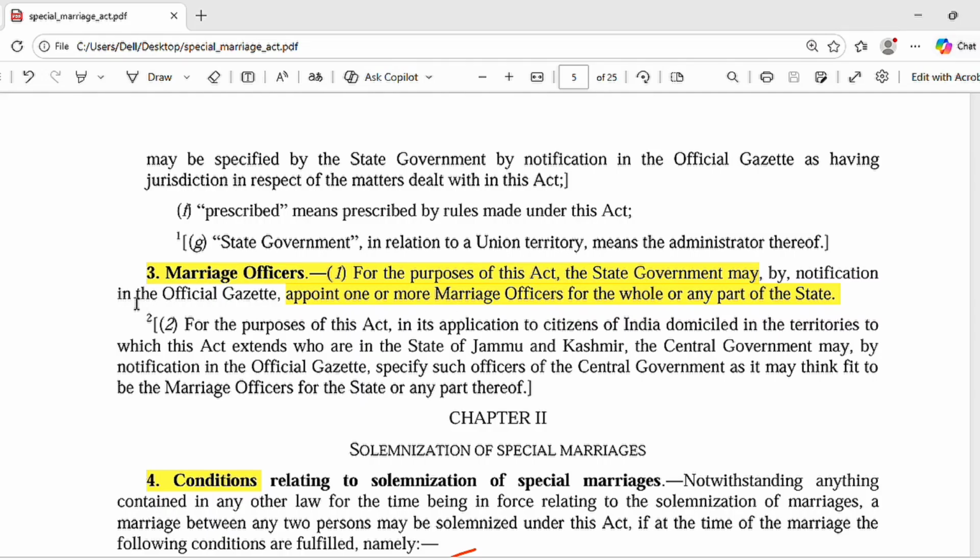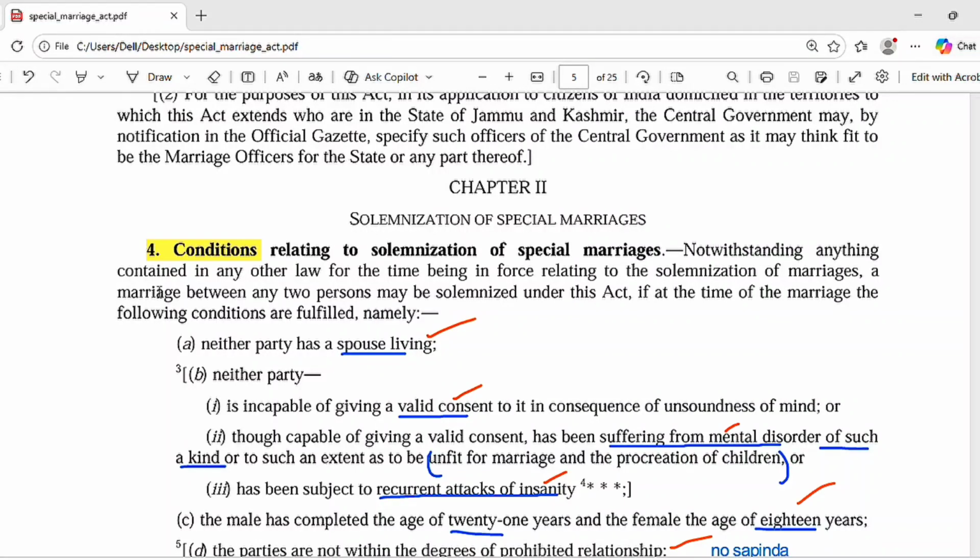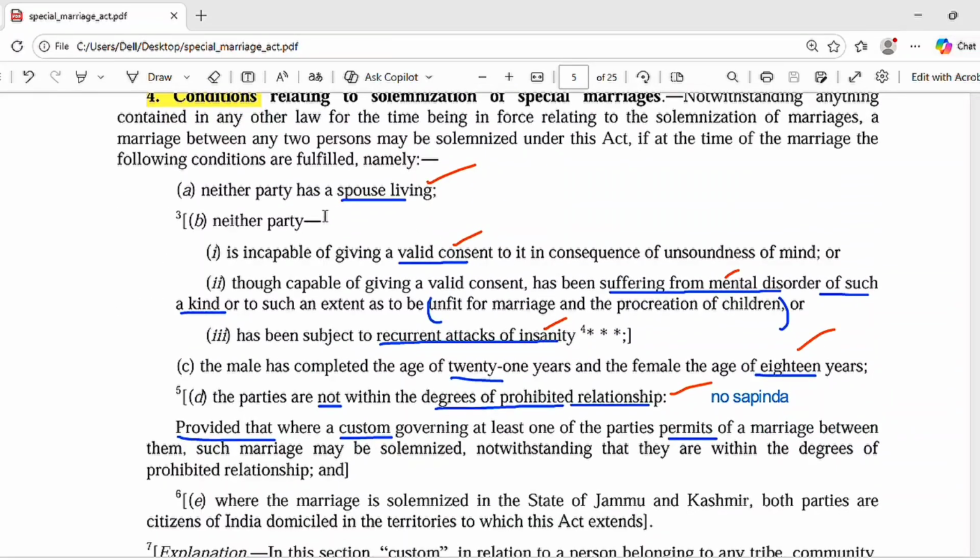Now we're moving to section 4, which is the conditions of the solemnization of special marriages. These are very important. They are in chapter 2. So the first condition: there should not be bigamy, neither party has a spouse living. The second condition: neither party is incapable of giving a valid consent in consequence of unsoundness of mind.